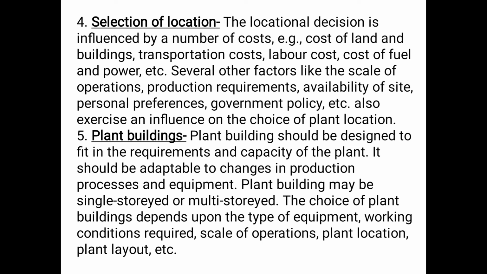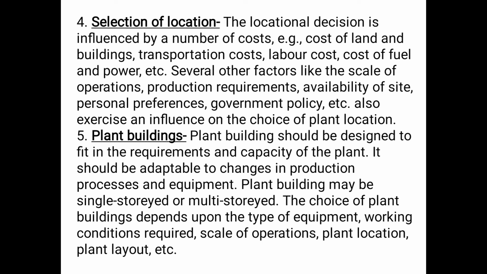And then the fifth function of the production department is plant buildings. The planning of factory buildings is an important problem of production management. Well planned buildings help to ensure economical and efficient production. The main problem arises to select a proper planned building. What should a plant layout look like or be set up like?